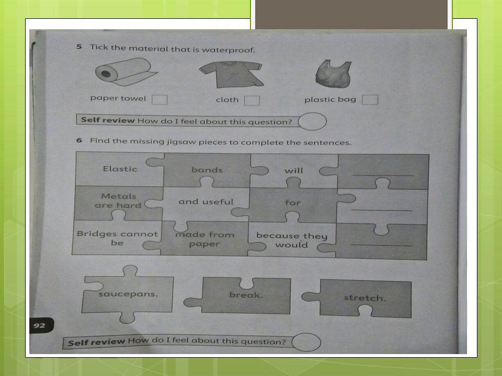Then metals are hard and useful for saucepans, break, or stretch. Write the correct answer. I'm not going to tell you, you have to do it by yourself. Bridges cannot be made from paper because they would saucepans, break, or stretch. Write the correct answer. The 3 answers are given at the end. You have to choose the correct answer for the upper puzzles.